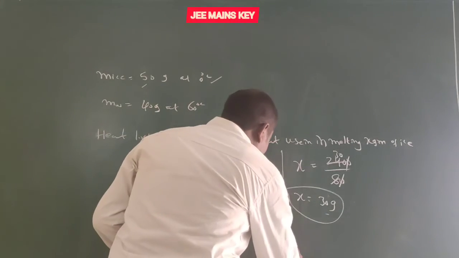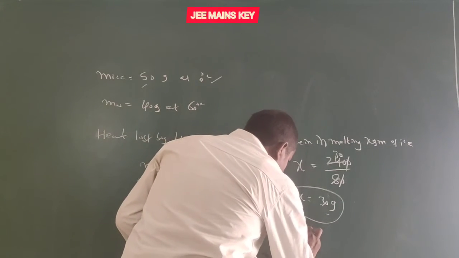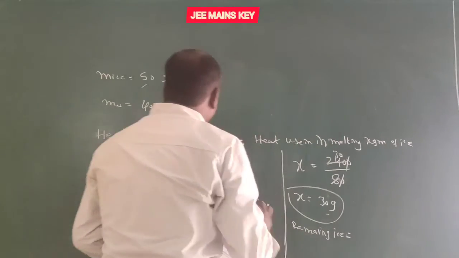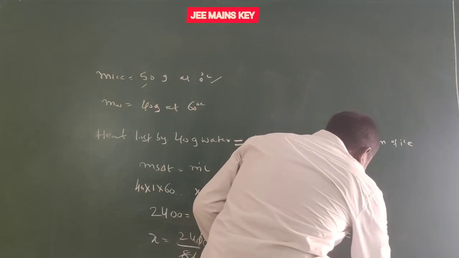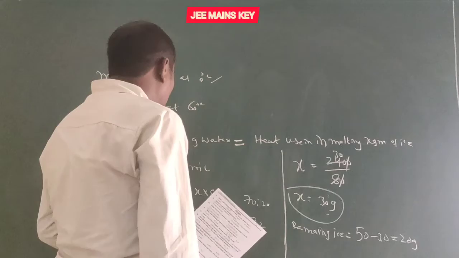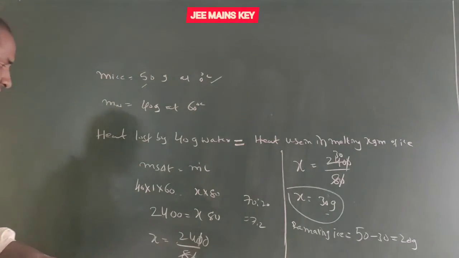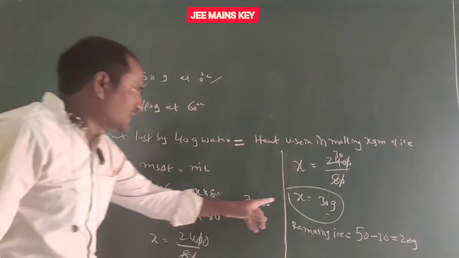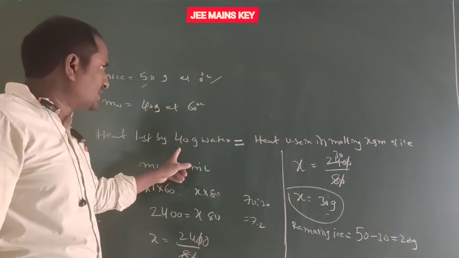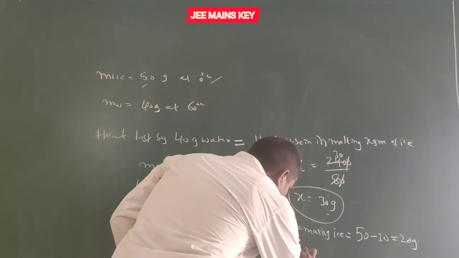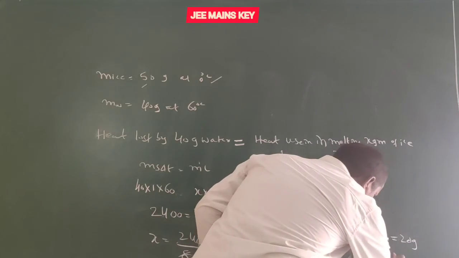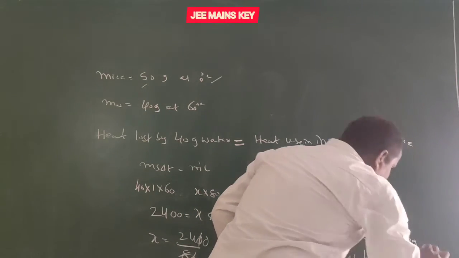So remaining ice equals 50 minus 30, that equals 20 grams. Next, water is 40 grams. Now the 30 grams of ice converted into water, so 30 grams plus 40 grams, total mass of water equals 70 grams.